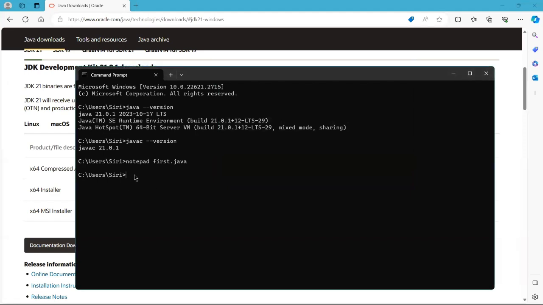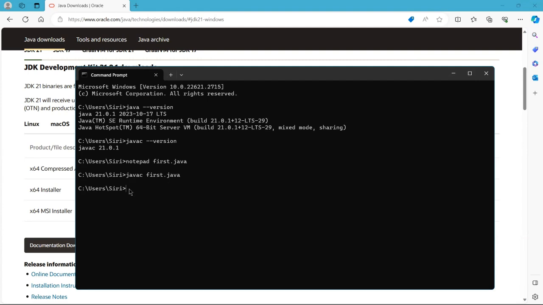Now, what we had to do is compile it. In the previous video, you remember that first we have to compile it, then execute it. So for this, we are using javac and the file name first.java. As it has been compiled perfectly, nothing is showing here.